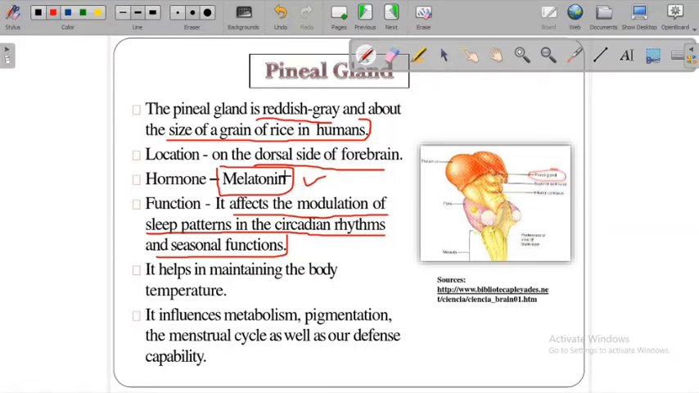At that time there is a heavy amount of secretion of melatonin in the body. If we don't sleep at that time, the melatonin hormone decreases its amount and we don't feel sleepiness at that time. Okay, it helps in maintaining the body temperature also. It influences metabolism, pigmentation, the menstrual cycle, as well as our defense capability, right?